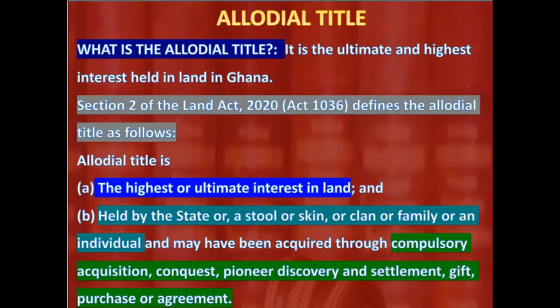And in this case, there was an extensive discussion about the principal modes through which the allodial title may be acquired. And I quote from the case as follows.